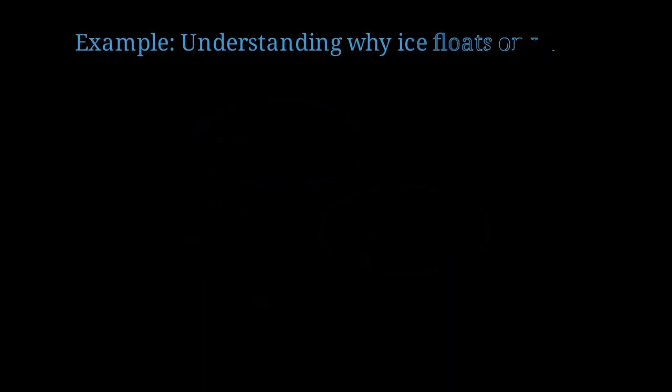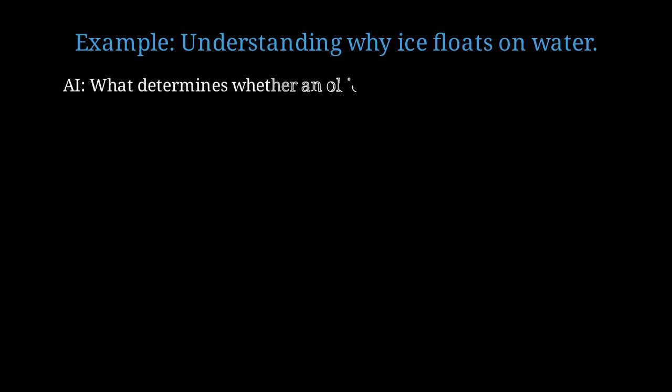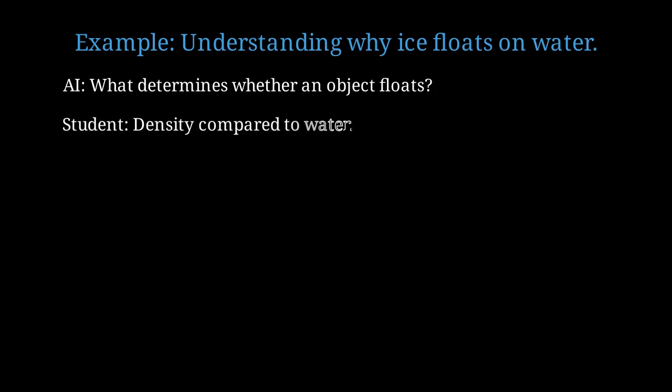Example dialogue. Understanding why ice floats on water. Watch how questions guide reasoning. AI question 1. What physical property determines whether an object floats or sinks? Student answers. Density. Objects less dense than water float.